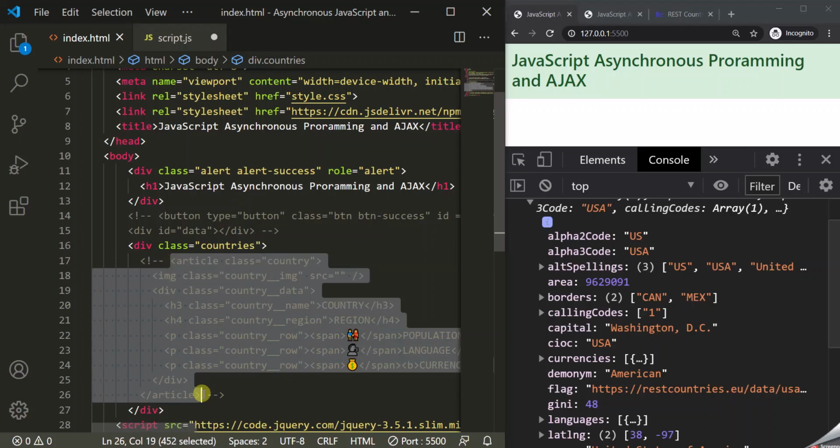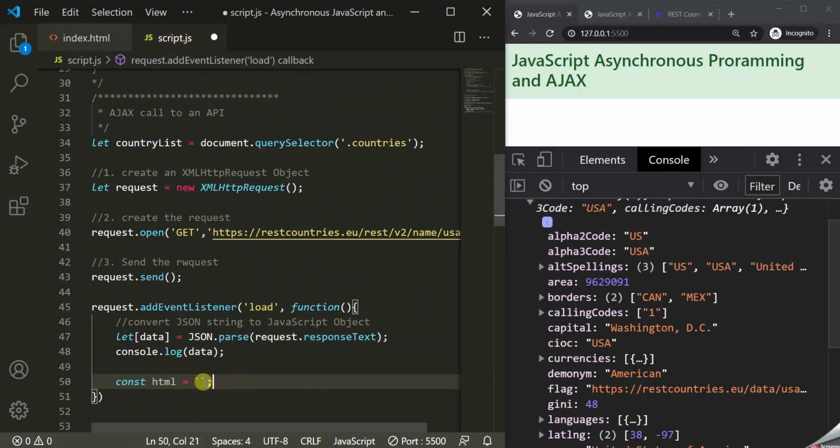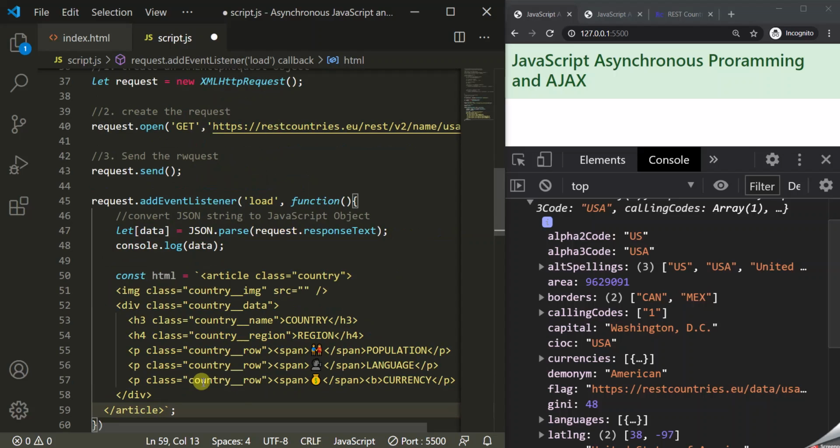So let's copy this code from here and use it inside this template literal. All right, and let's replace these values with these properties. We have this object inside this data variable, so we can use these properties on this data variable. Now the first thing we want is a flag image, and you can see we have this flag property here which is pointing to the image of that flag. So here we have the URL for that flag.